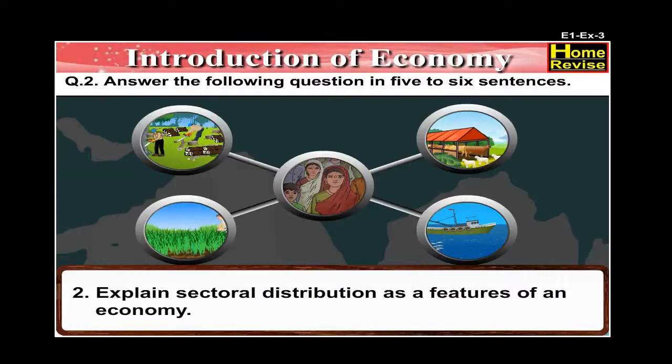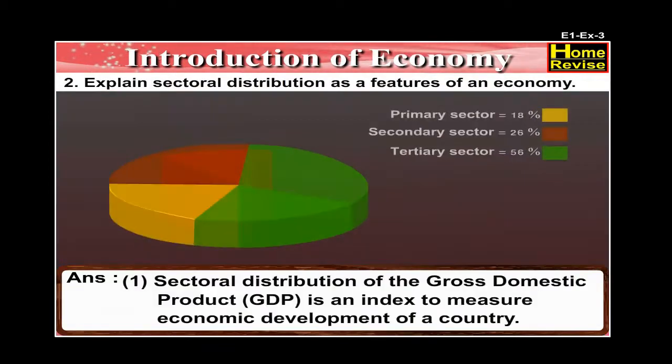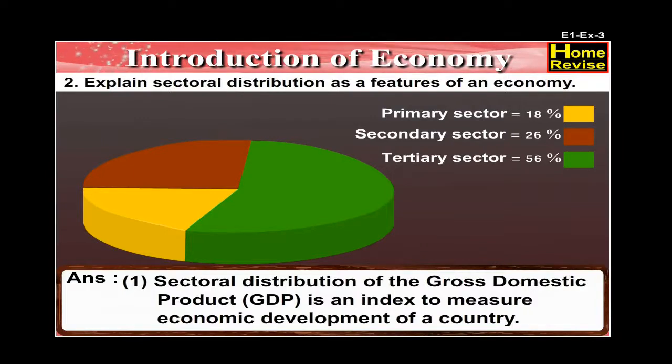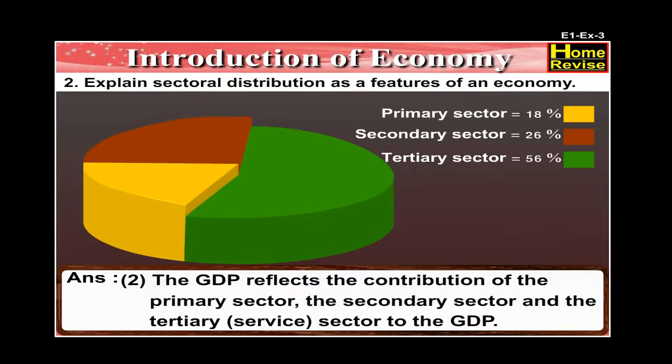Number 2. Explain sectoral distribution as features of an economy. The answer is sectoral distribution of the gross domestic product, that is GDP, is an index to measure economic development of a country. The GDP reflects the contribution of the primary sector, the secondary sector, and the tertiary sector to the GDP.